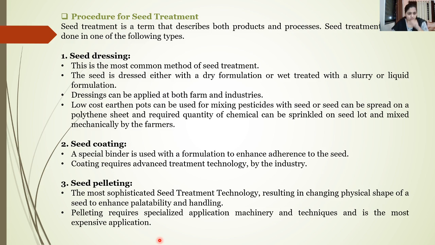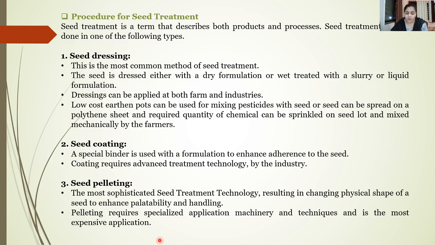Then the second important procedure for seed treatment is seed coating. Now, seed coating uses a special binder in the formulation to enhance the adherence to the seed. So, along with the formulation, whether it may be a dry formulation or a liquid formulation, a special binder is also added so that the seeds will get adhered to that formulation.